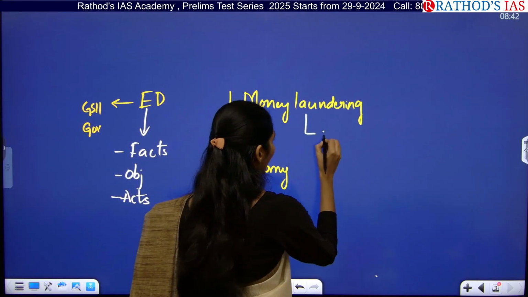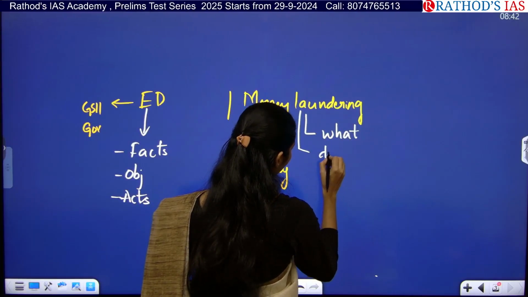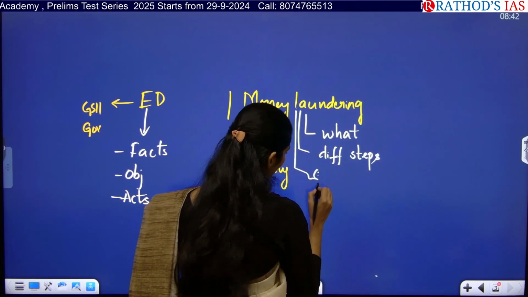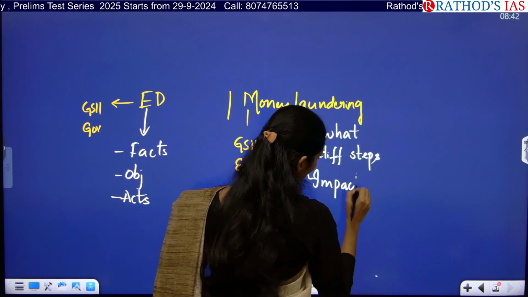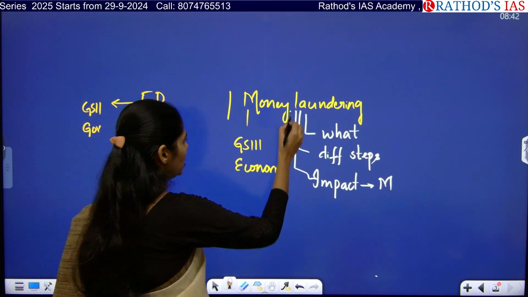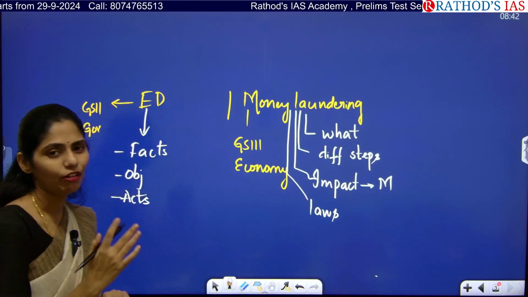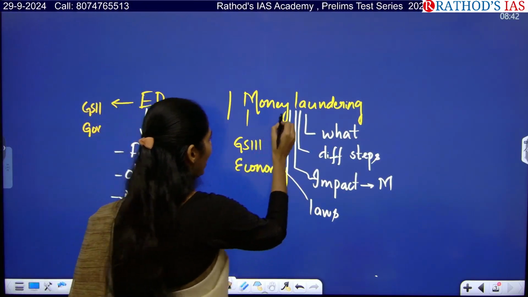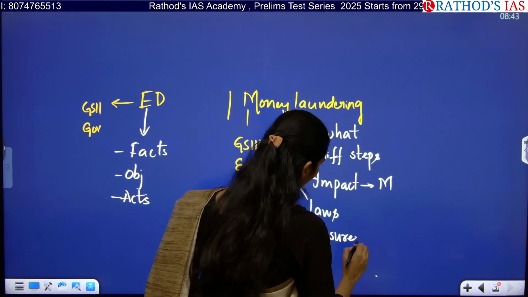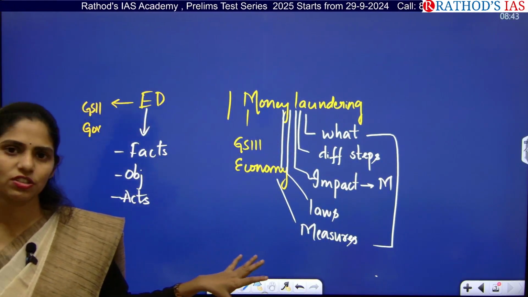And in money laundering you have to understand the concept of money laundering, the different steps in money laundering, and the impact of money laundering. In this impact you have to see multiple dimensions. And you have to see what laws are present in India to control money laundering, for example, the Prevention of Money Laundering Act, and give some measures to control money laundering in our country. All these dimensions are very important for your mains. You will be getting only mains-based questions from money laundering.